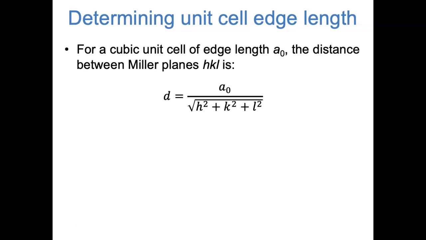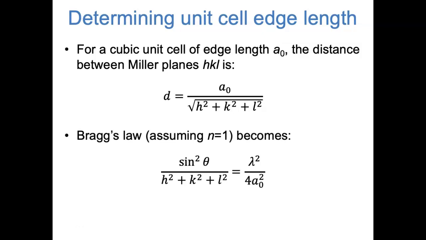Once we've determined the Bravais lattice and the Miller indices of each of the peaks, we can then figure out the size of the unit cell, the length of the cell edge. Again, we're going to focus just on cubic crystals in this video. If we call the edge length of a cubic unit cell A0, and look at a set of Miller planes with indices h, k, L, we can use some trig to find that the distance d between the planes is A0 over the square root of h squared plus k squared plus L squared.